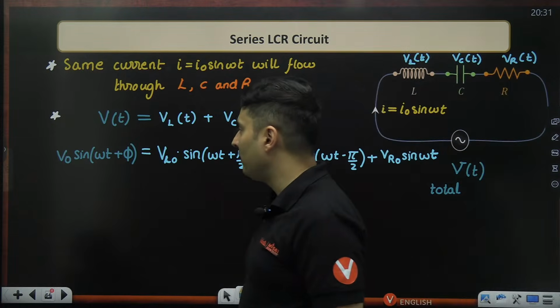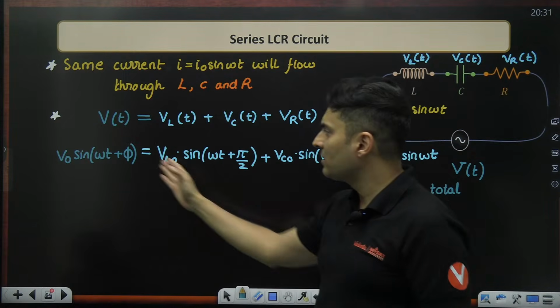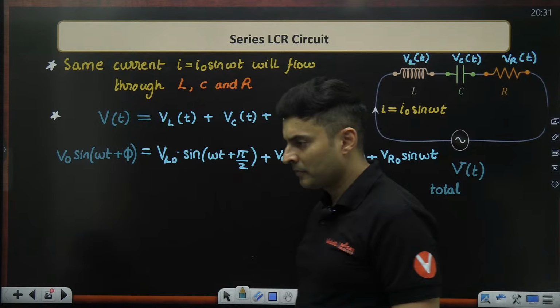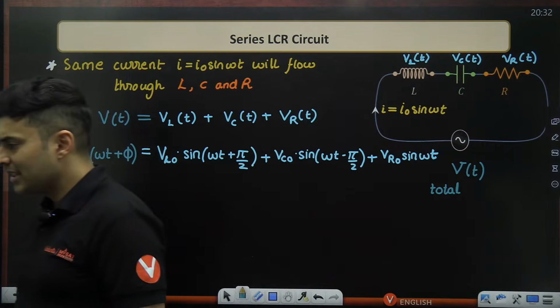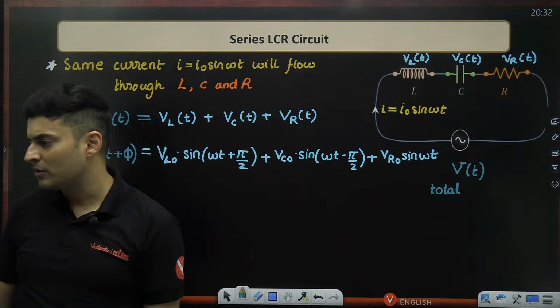I do not know what phi is, and maybe I might know a few of these things. From that I can find V naught. This equation is just a simple algebraic addition of the instantaneous values at a given time.